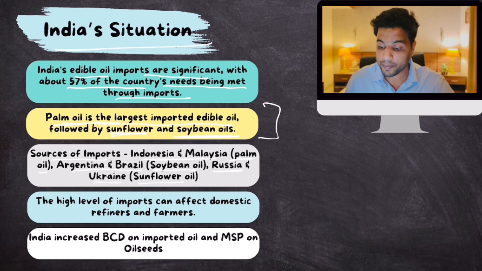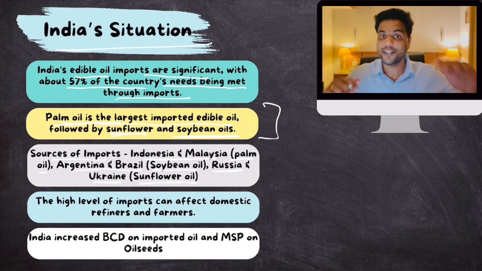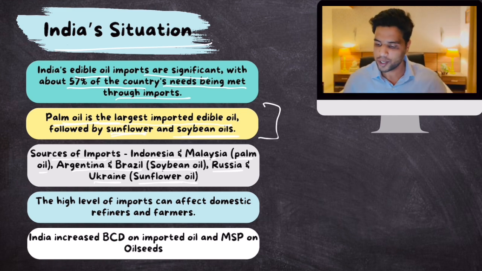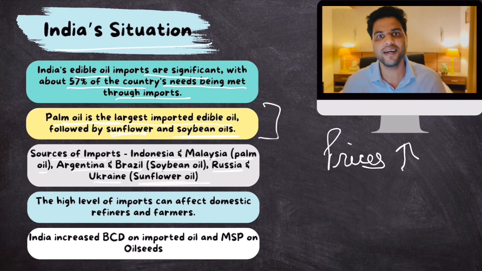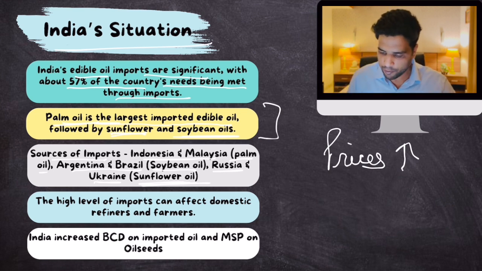Okay, and recently because of the Russia-Ukraine war, supply of sunflower oil globally declined. And as you know, when demand is high, supply falls. Well, prices increase. So internationally, prices of sunflower oil increased, and we are dependent. We import sunflower oil, so our import burden also increased. That is when we realized that we need to become self-reliant when it comes to edible oils as soon as possible. Okay, the high level of imports can affect domestic refiners and farmers.